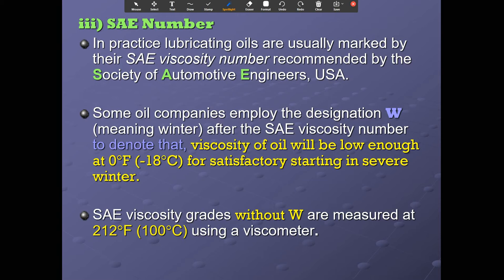Some oil companies employ the designation W after the SAE viscosity number to denote that the viscosity of the oil will be low enough at 0 degree Fahrenheit for satisfactory starting in severe winter. SAE viscosity grades without W are measured at 212 degree Fahrenheit using a viscometer.